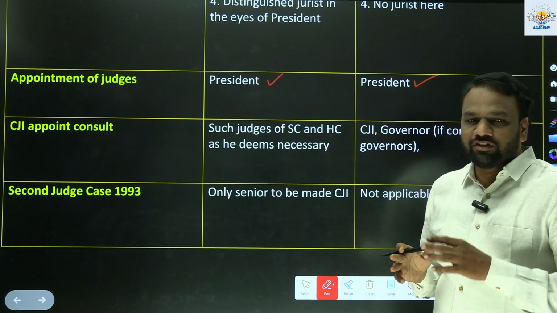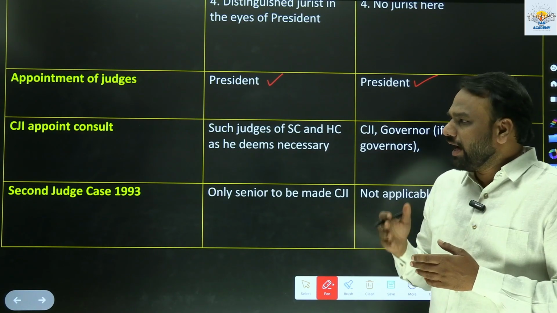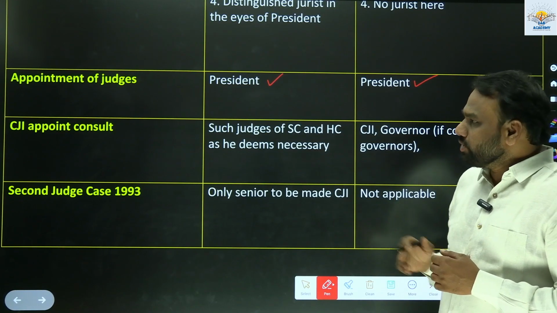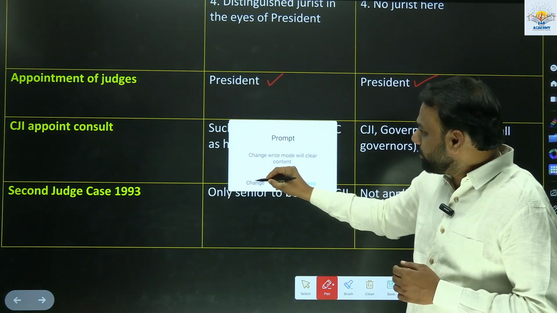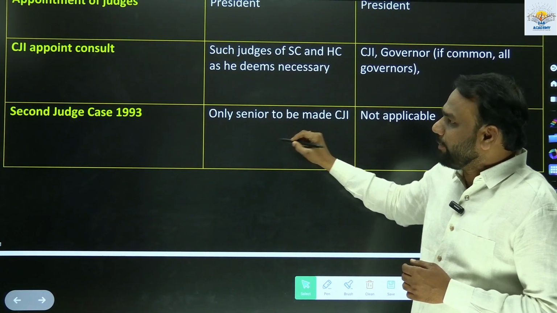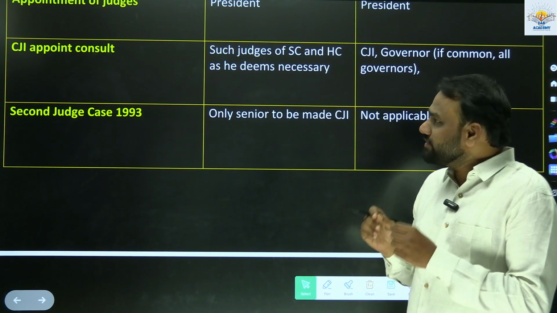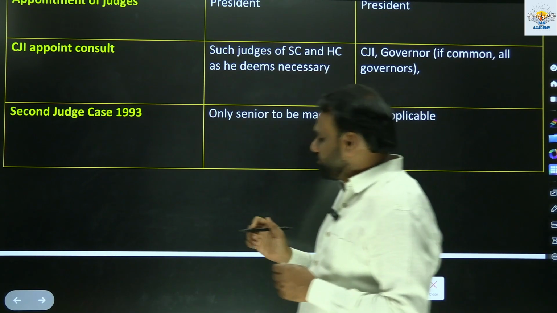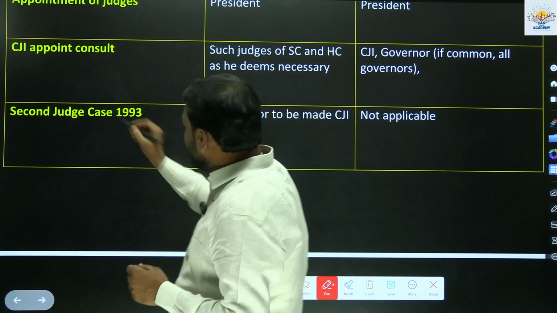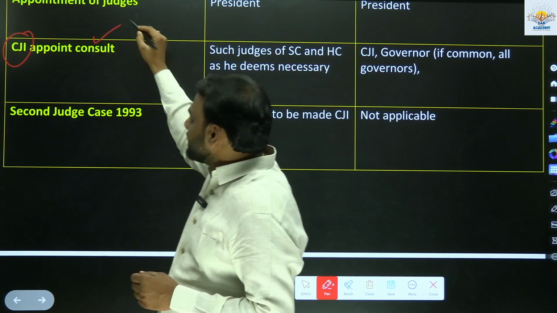Again, it varies with respect to Chief Justice of India and Chief Justice of High Court and other normal judges. So let us first look into the consultation with respect to Chief Justice of India appointment. When President wants to appoint Chief Justice of India, then here he has to consult some people.